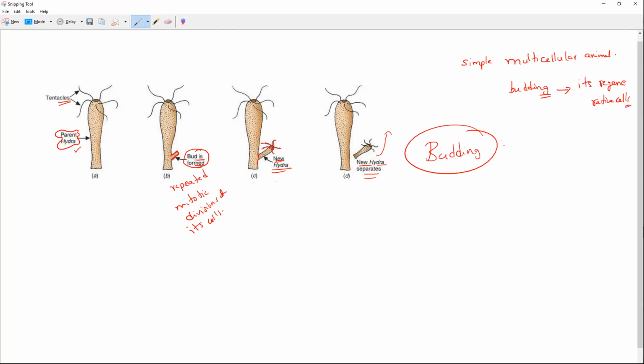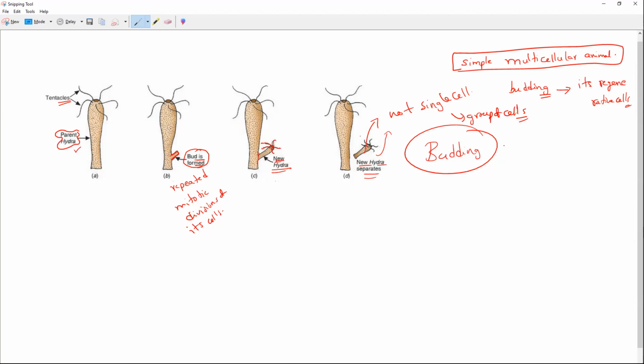But one thing you have to make a note of here: the bud formed in a hydra is not a single cell. The bud is not a single cell. It is a group of cells. It is not a single cell. It is a what, everybody? It is the group of cells because it is a simple multicellular animal. It is not a single cellular animal. That is what you have to remember.